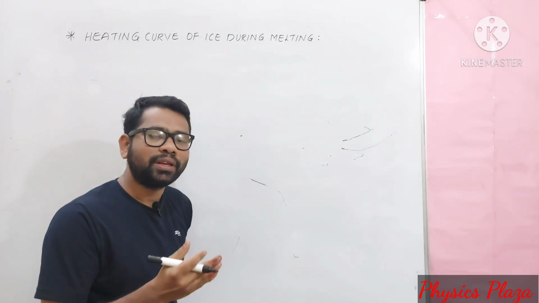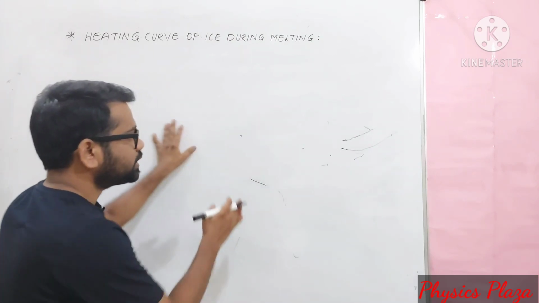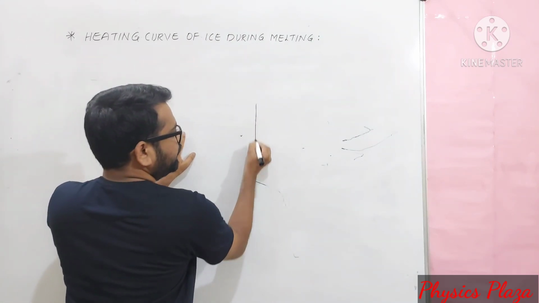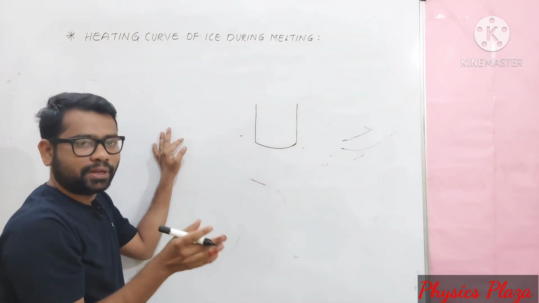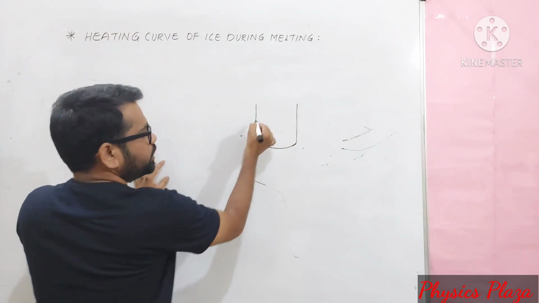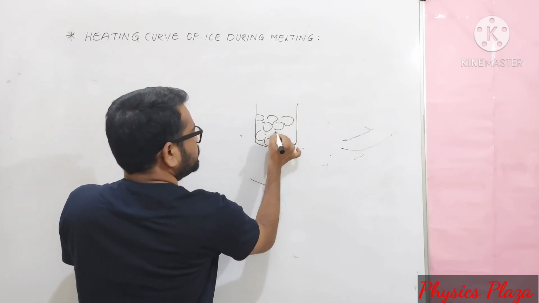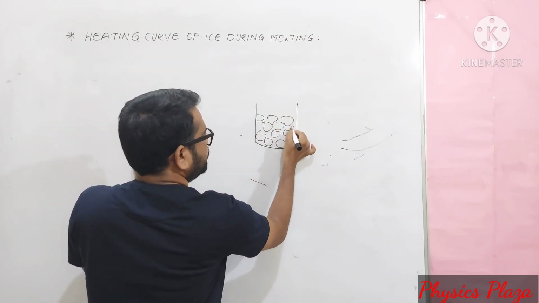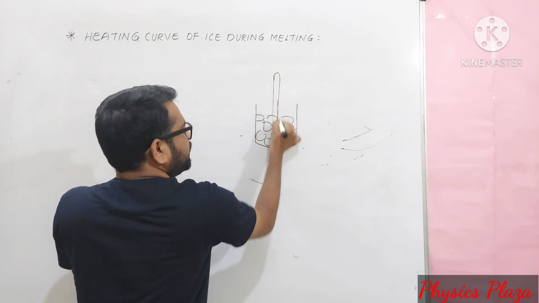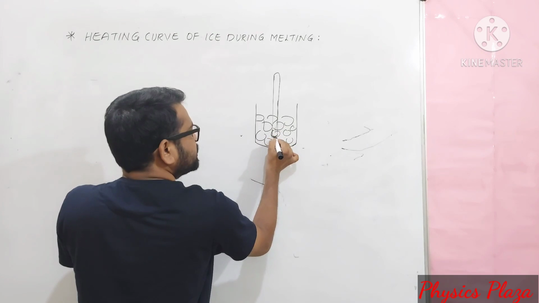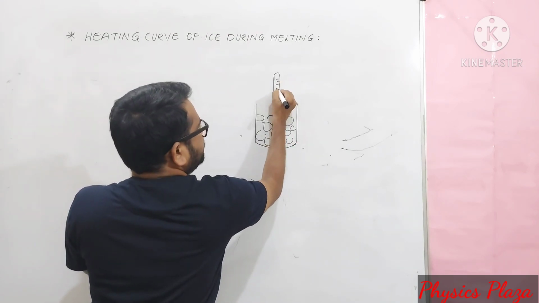So, how can we obtain the heating curve of ice? Children, in order to understand this, let us have a small activity where we take some amount of ice in a beaker, or even in a test tube. Here is the ice. A thermometer is placed so that it can read the temperature continuously.